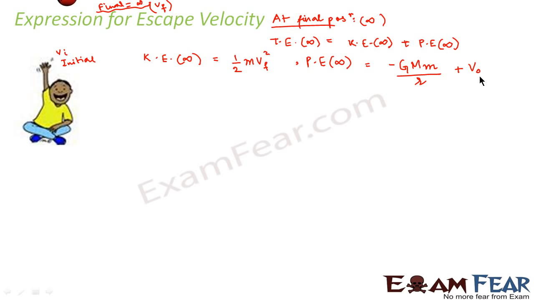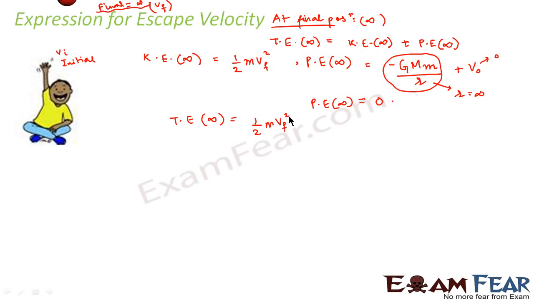Now this V0 is nothing but the zero of potential energy, which we are assuming, that at the surface the potential energy is zero. So this term is always zero. How about this term? What would be the potential energy? Please remember that the final position is at infinity. That means r is infinity, because r denotes the position of the object, right? So if r is infinity, 1 by infinity would be 0. That means the potential energy at infinity is 0, right? Therefore, we found that the total energy at infinity is equal to half m vf square. So this is the first thing which we found.